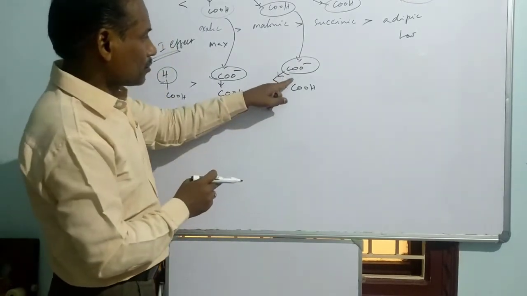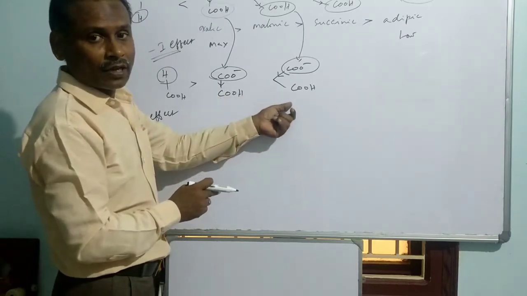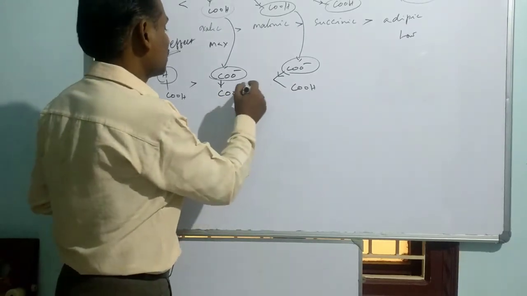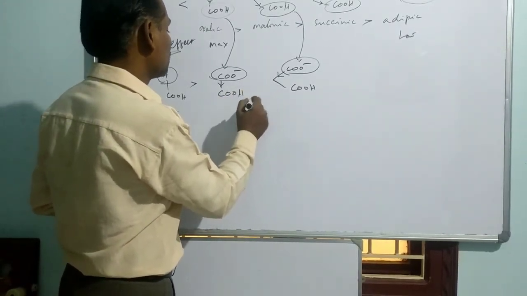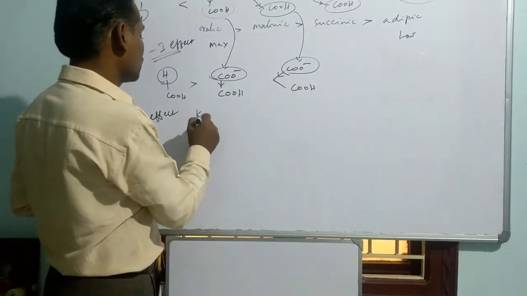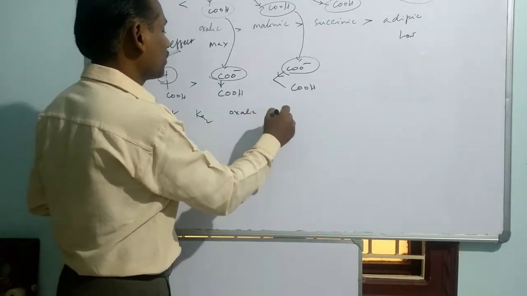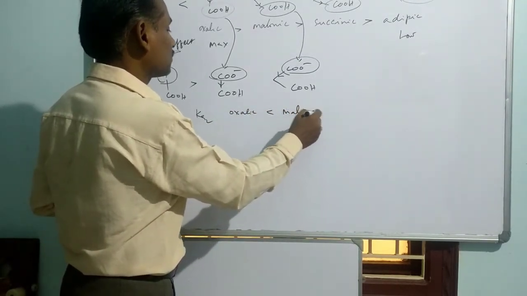So the positive inductive effect is more here, which means this is less acidic compared to the next one. So you can say the acidic strength order will be like this. If you think about the Ka2 values, oxalic acid is a weaker acid compared to malonic acid.